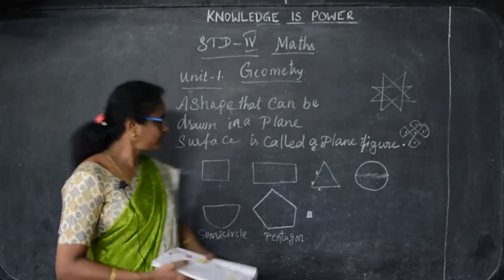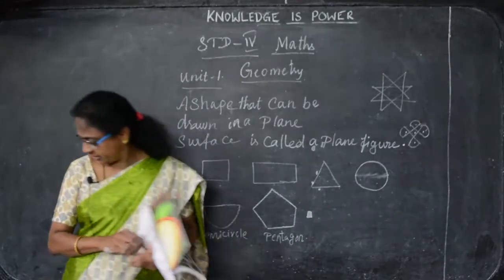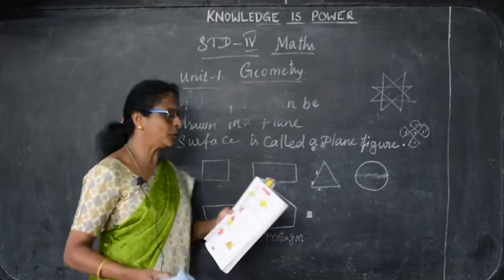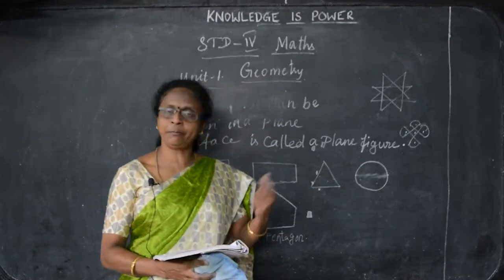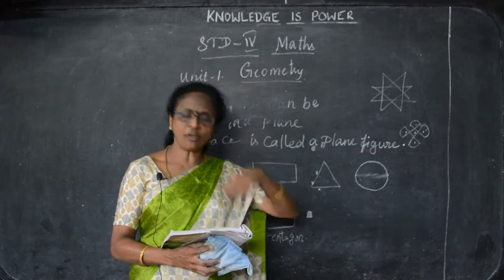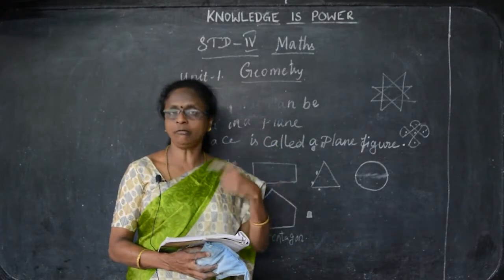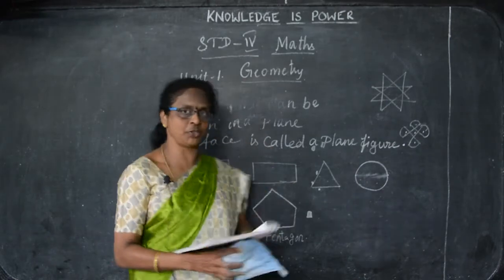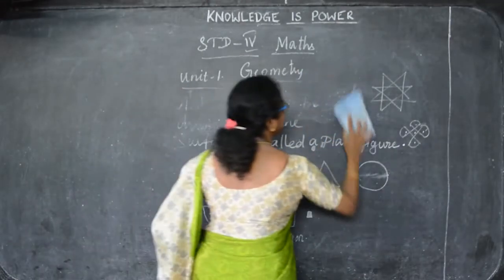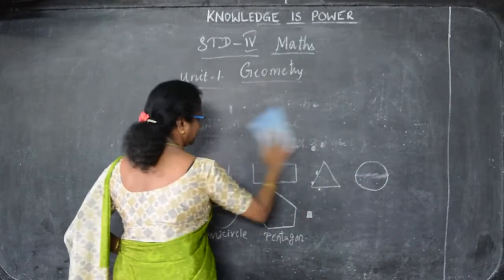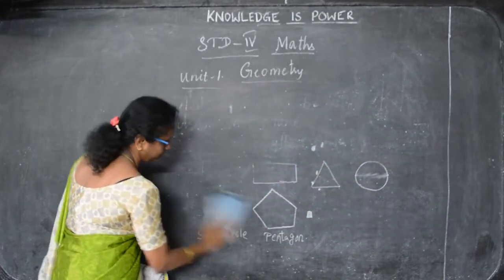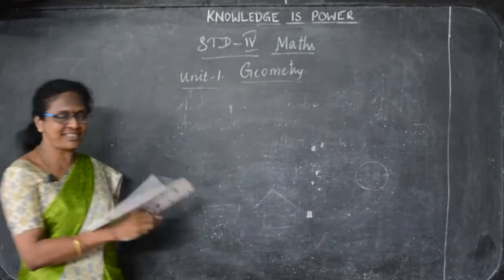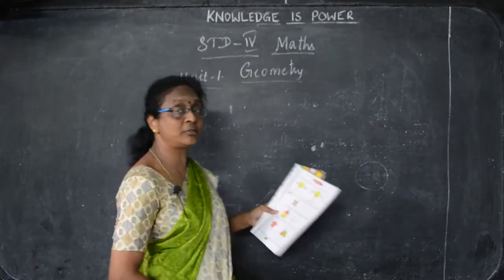Now here they have given one activity exercise for you. I will draw the picture and you can also draw it. Take one paper and pencil, and draw what I have drawn. Then say what the shapes are inside that picture. Just listen carefully. It's easy, like a game, like a puzzle.